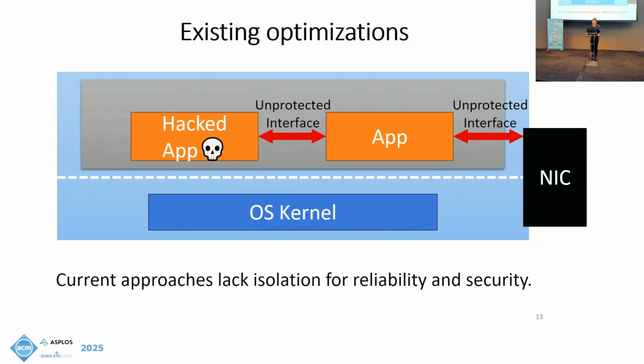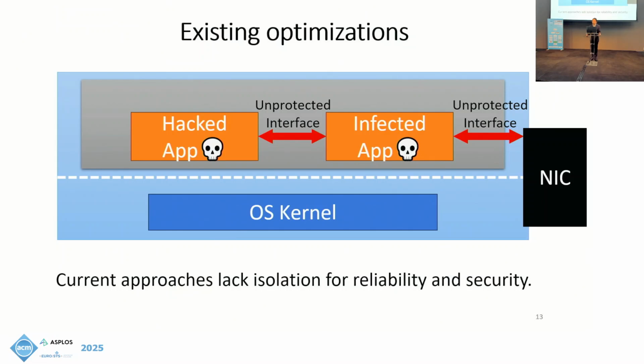Finally, while eliminating the kernel from the data path, these approaches also lack isolation provided by the kernel. Thus, a vulnerable application can propagate its bugs to other applications. Also, as kernel-bypass networking systems typically depend on direct hardware access via user space drivers, which is without isolation, a buggy application can cause an attacker to gain the access to the hardware.